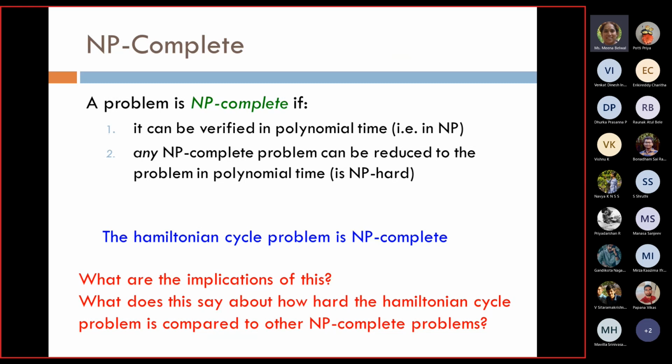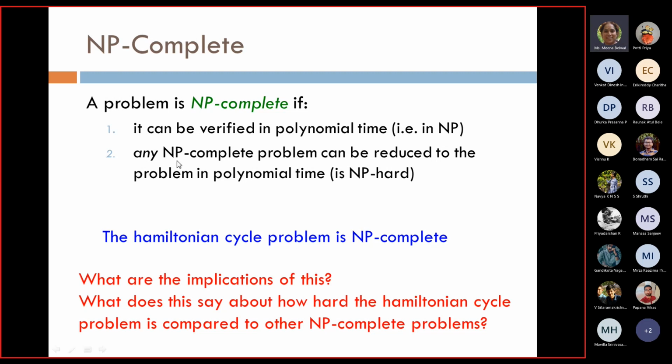I say it is an NP hard problem when I am able to reduce any NP complete problem, not any problem, any NP complete problem, into the Hamiltonian cycle problem. Then I will say that Hamiltonian cycle is an NP hard problem.